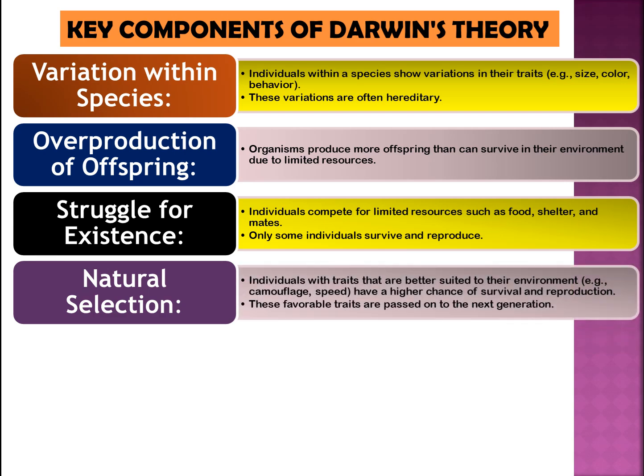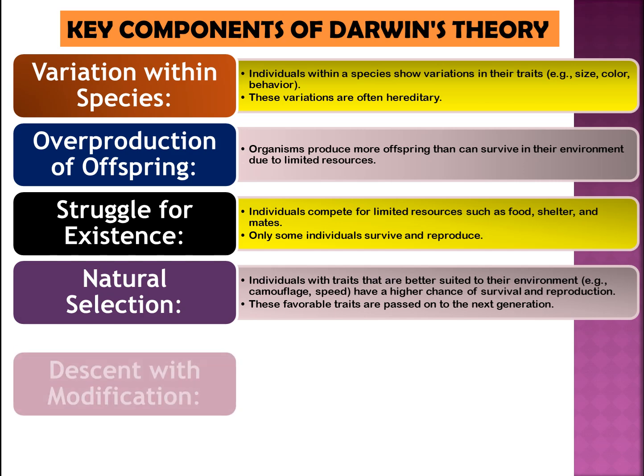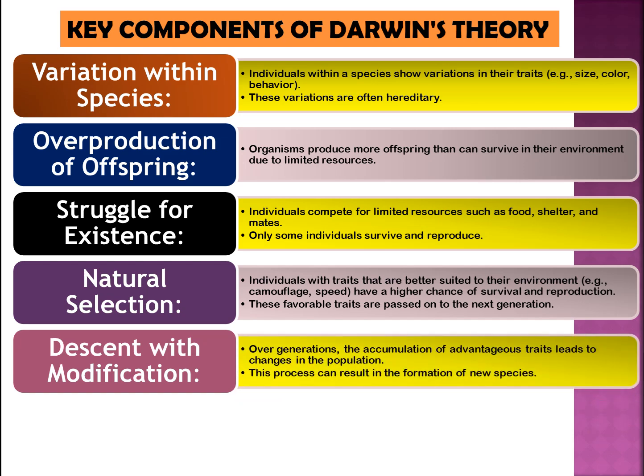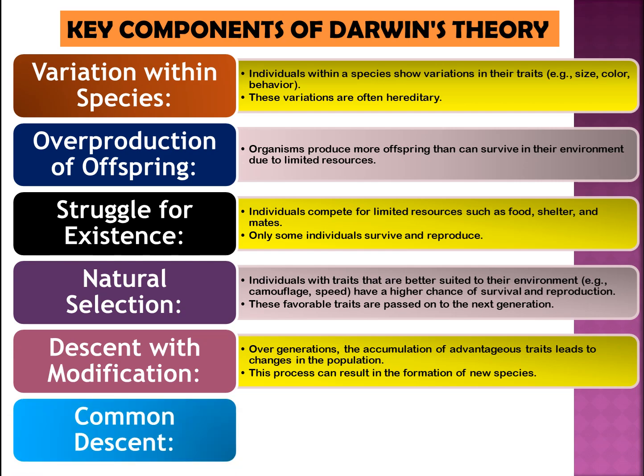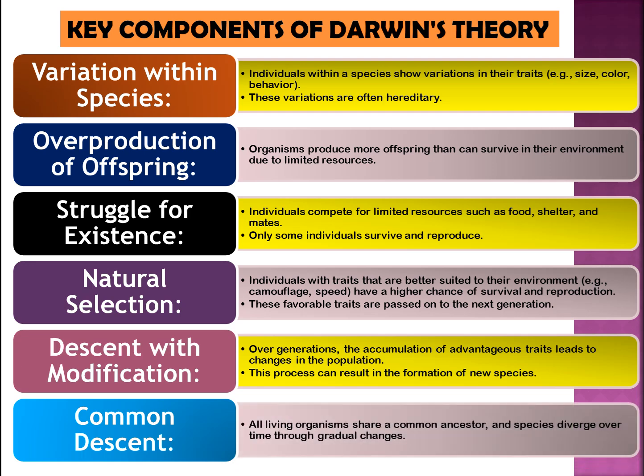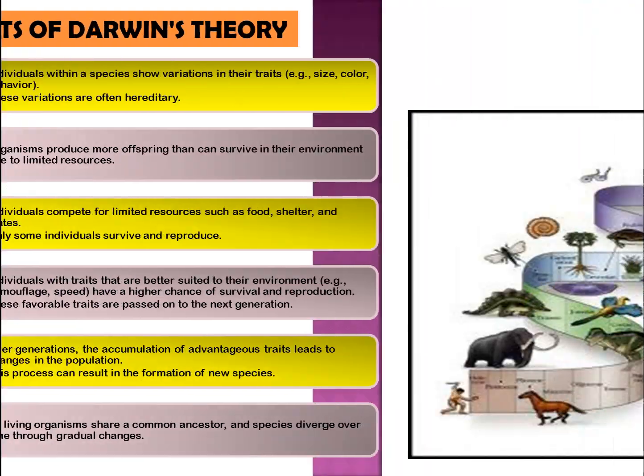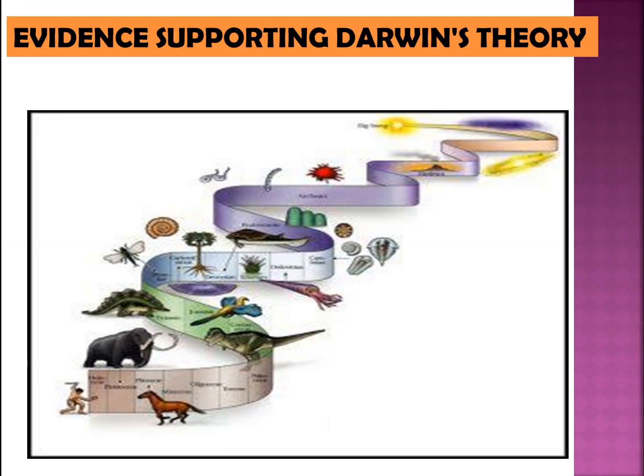4. Natural selection. Individuals with traits that are better suited to their environment, e.g., camouflage, speed, have a higher chance of survival and reproduction. These favorable traits are passed on to the next generation. 5. Descent with modification. Over generations, the accumulation of advantageous traits leads to changes in the population. This process can result in the formation of new species. 6. Common descent. All living organisms share a common ancestor, and species diverge over time through gradual changes.